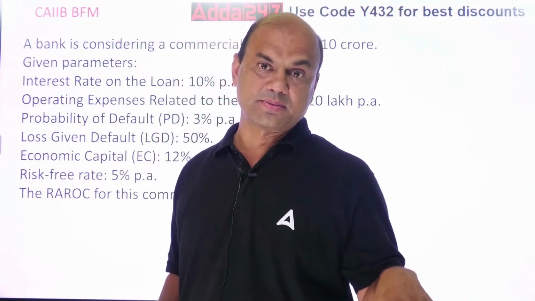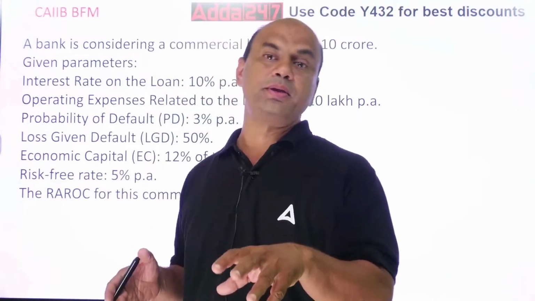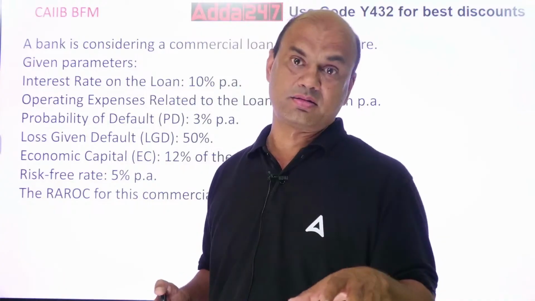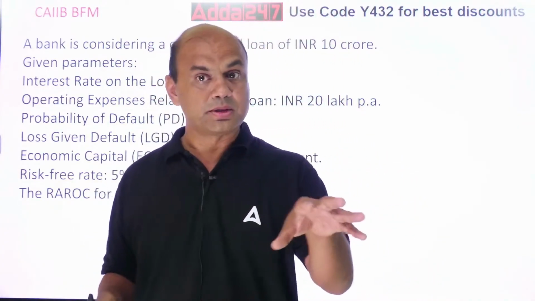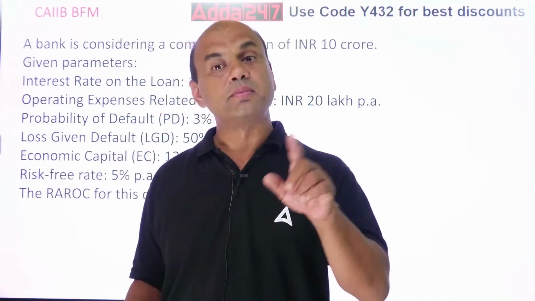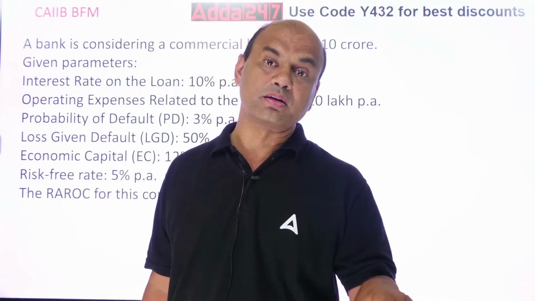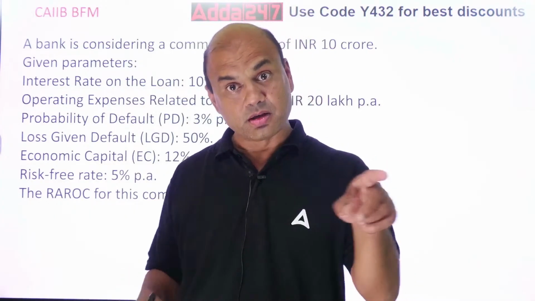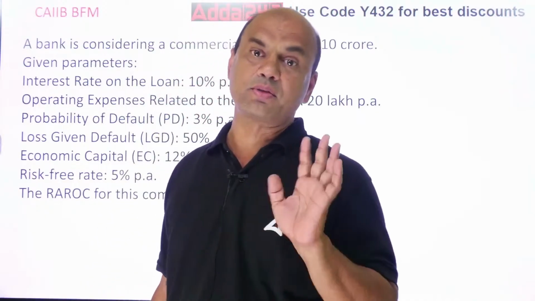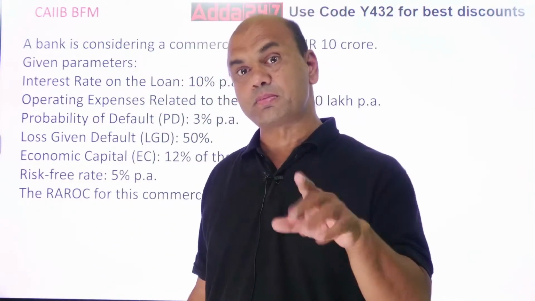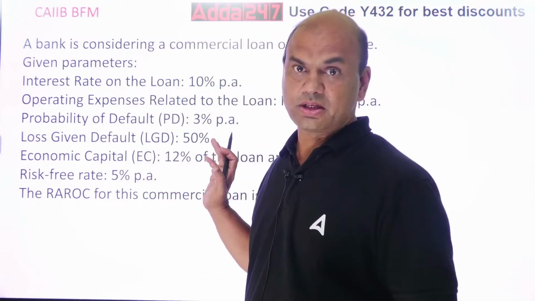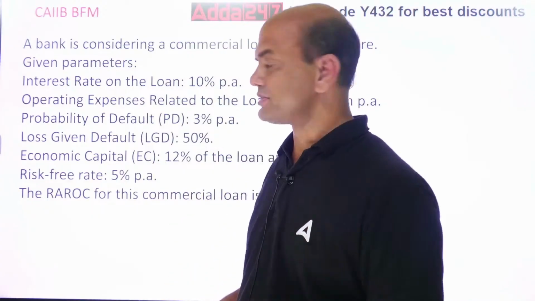What was the loan size and what was the NPA? Now this it does for every sector. For housing loans, how many loans were given in the last 10 years per year and what is the NPA. Commercial loans, how many loans were given per year and what was the NPA per year, and that percentage, the average, the weighted average we calculate. Then you get the probability of default. But in the exam it will be given to you. I just gave you the background of this.